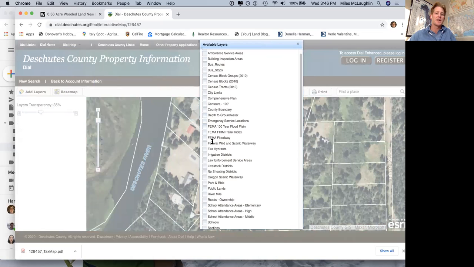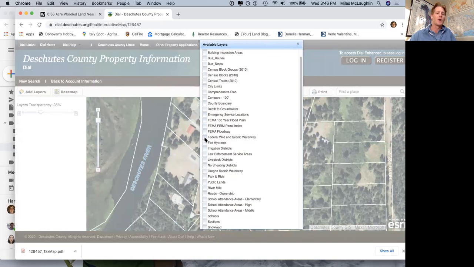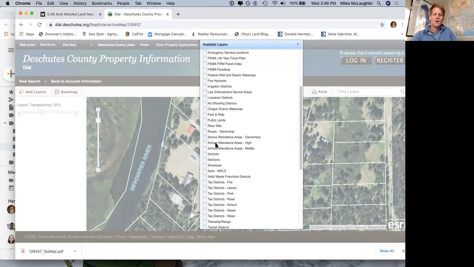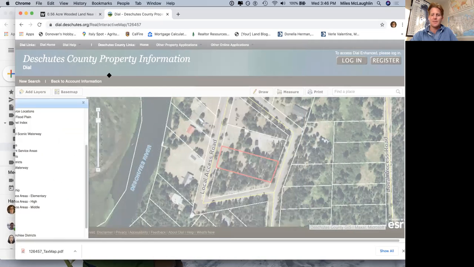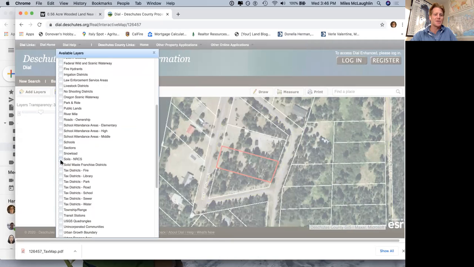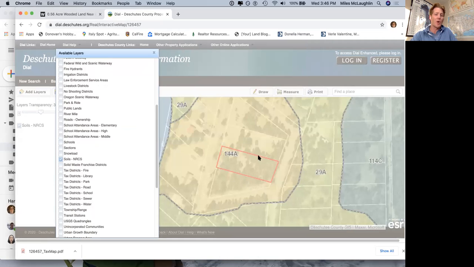So as I click into some of these, I think less is more. You don't want too many layers, but maybe one at a time or a few at a time. Federal wild and scenic waterway. So just really interesting stuff. Roads and the ownership. You can see that these are local access roads. Schools nearby, soils. So these are like soil reports.